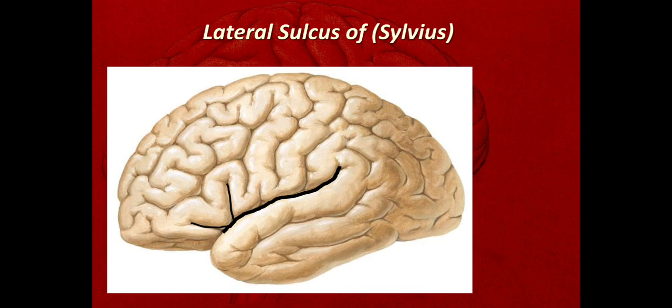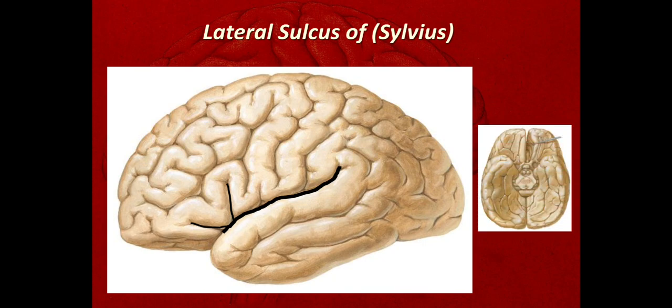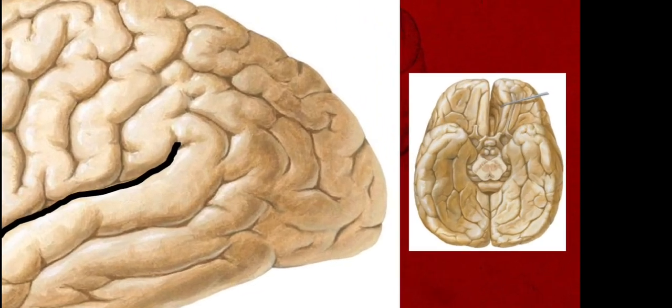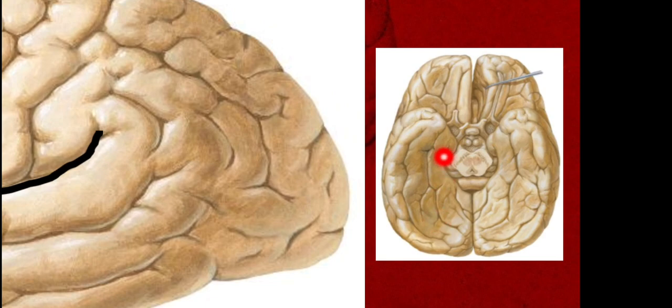Okay, so we'll see the stem of the lateral sulcus. The stem of the lateral sulcus begins on the inferior surface. Here this is the inferior surface, and at this part there is the anterior perforated substance. From the anterior perforated substance, the stem of the lateral sulcus starts. The stem runs just in front of the temporal pole and behind the orbital surface of the cerebrum.